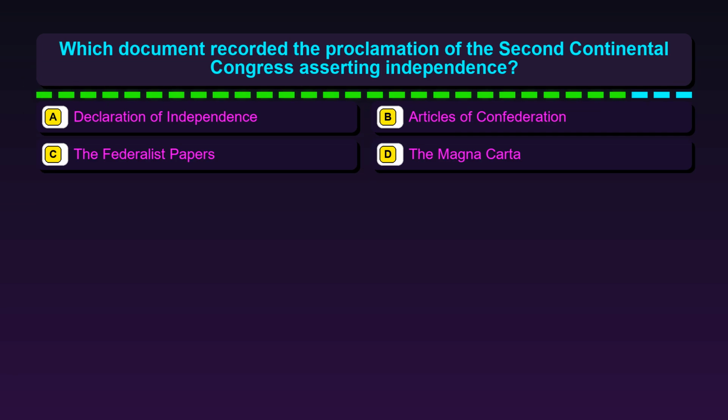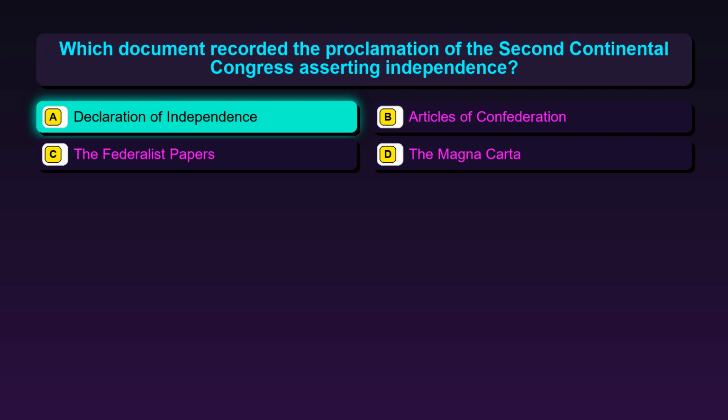Question 13. Which document recorded the proclamation of the Second Continental Congress asserting independence? Option A, Declaration of Independence. Option B, Articles of Confederation. Option C, the Federalist Papers. Option D, the Magna Carta.